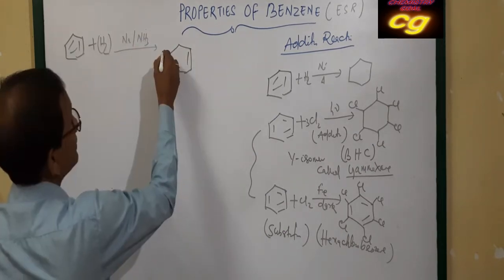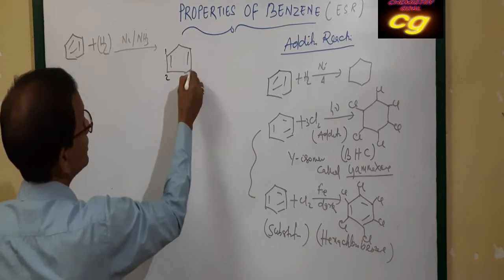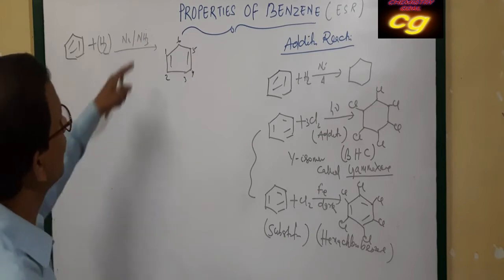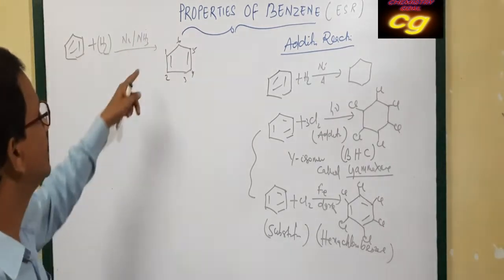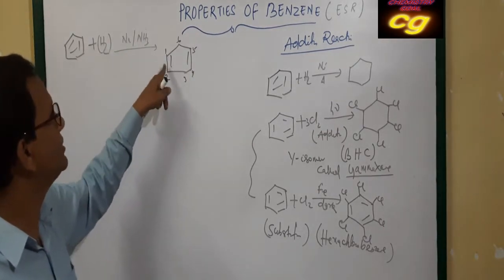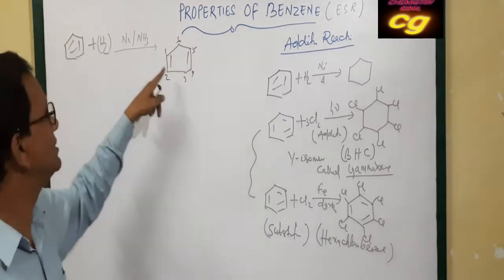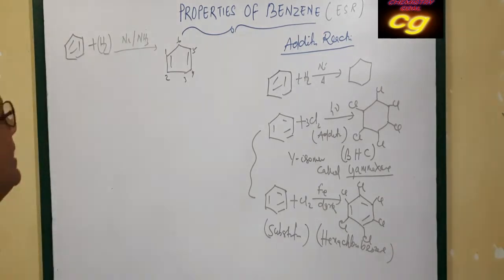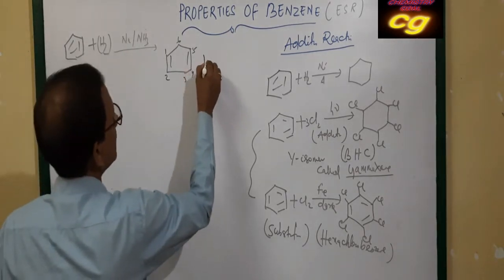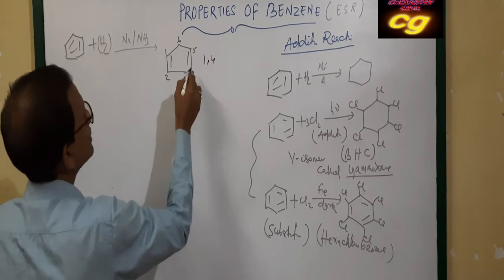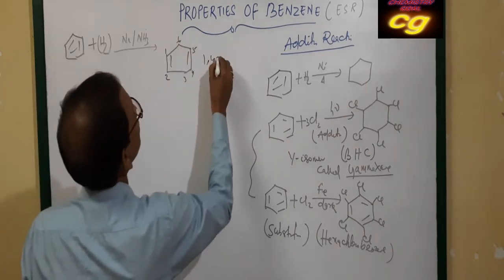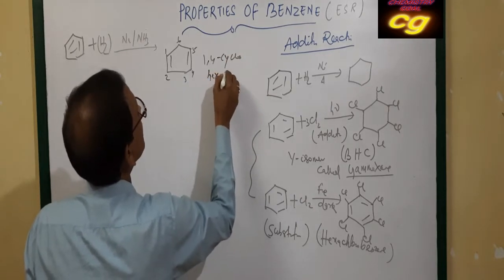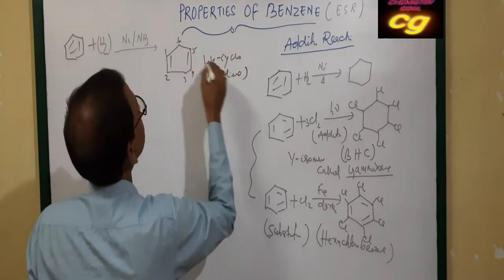Numbering the carbons 1, 2, 3, 4, 5 and 6, here what happens is 1,4-cyclohexadiene is formed.